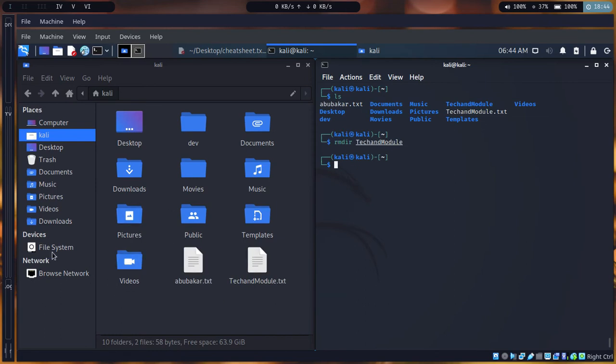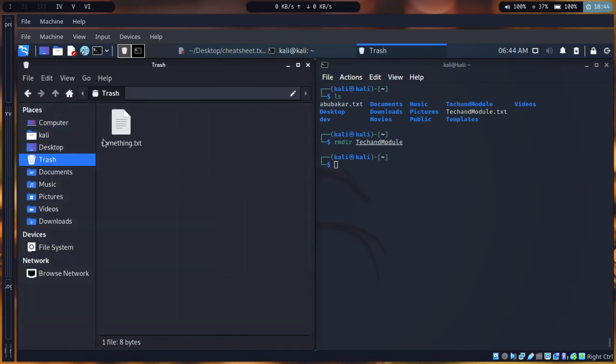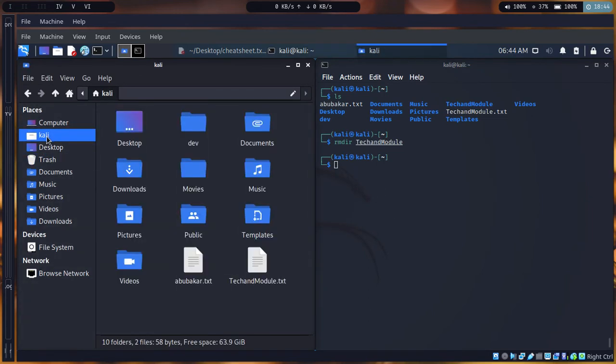in less than a second, it just disappeared from here. So this is kind of cool, right? And when I use rmdir, it will not send it to the trash. If it becomes trash, that folder doesn't exist in there. It's not there. It's gone. Bye bye. So you need to be really careful when you want to use rm and rmdir.